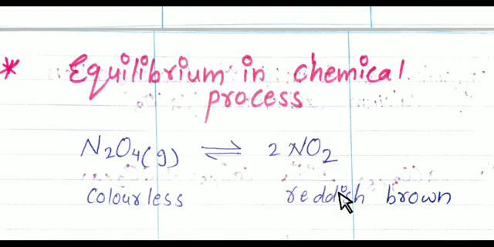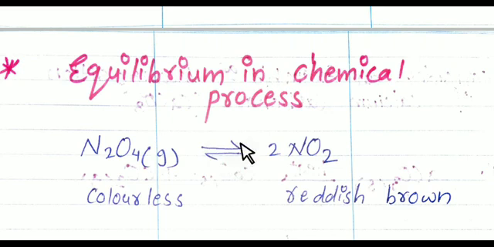At the start the color becomes lighter, which means there is NO2 in the mixture. We take N2O4 and form NO2. It is a reversible reaction, as you have seen on your screen. In this reaction, reactant combines to form product, and product again combines to form the reactant.